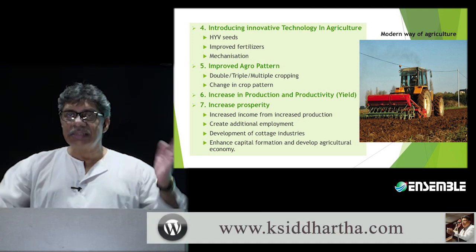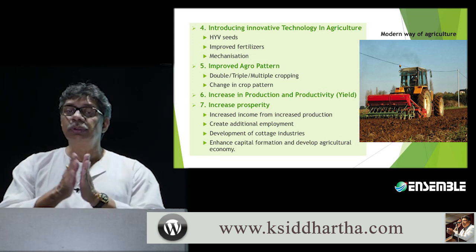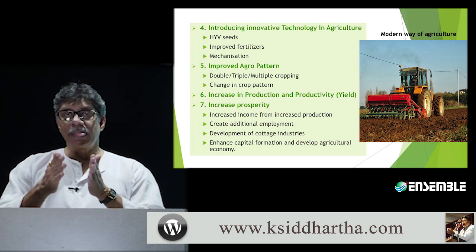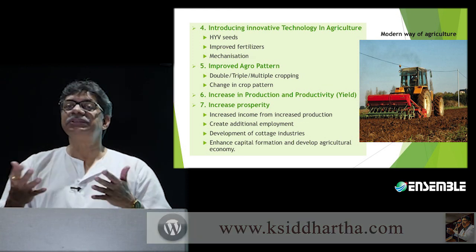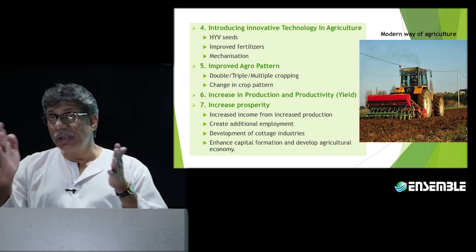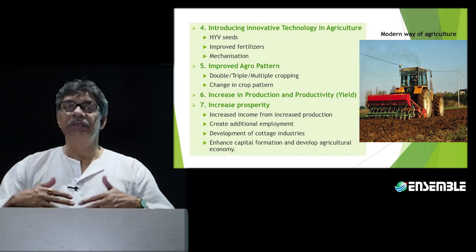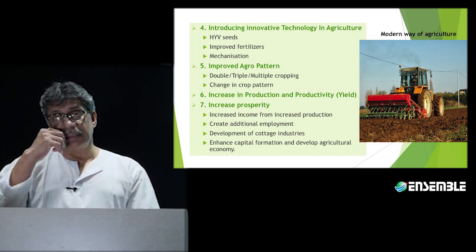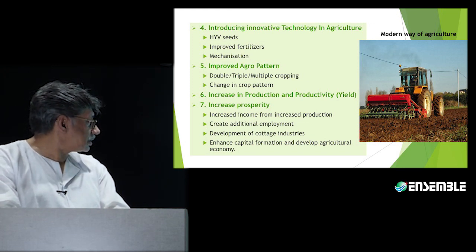So maybe that Zaid season is one that is going to be utilizable. Now, because it is going to be utilizable, it can be one season, that is Kharif, another season, Rabi, and the third season that is going to be Zaid. In all of them, the availability of water will mean that not one crop, not two crops, but three crops that we can have. And that's what we are going to be talking about in this case here.